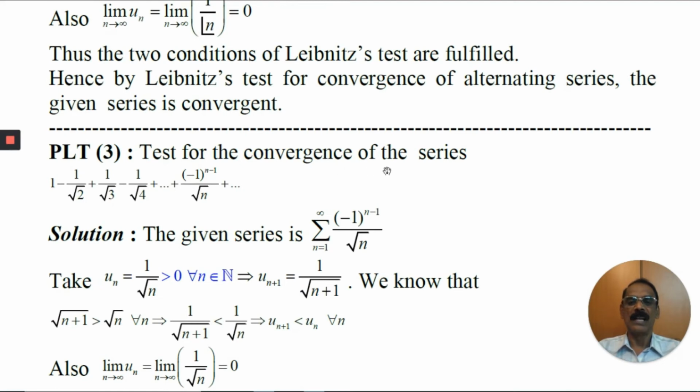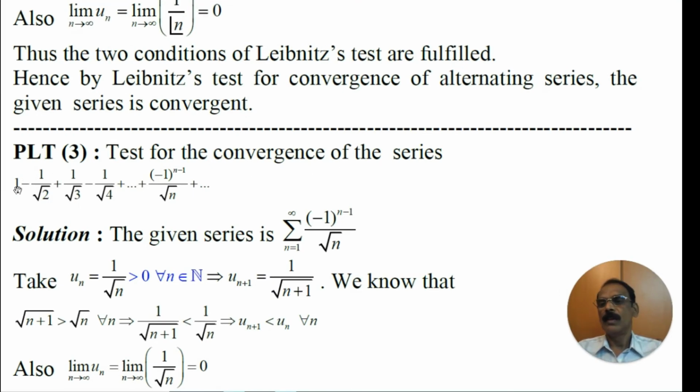Test for the convergence of the series 1 minus 1 by root 2 plus 1 by root 3 minus 1 by root 4 plus so on minus 1 to the power n minus 1 by root n plus so on. Let us consider the given series be series minus 1 to the power n minus 1 by root n. Therefore, what is un here? Un is 1 by root n.